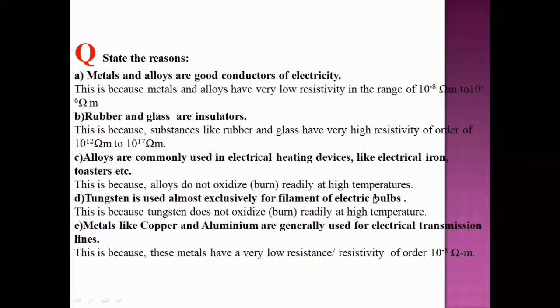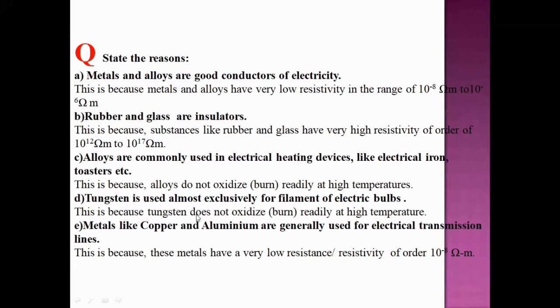Electric bulb, we know it converts electrical energy into light energy. How? First the electrical energy is converted into heat energy. It heats that filament so that we get light. Now look, tungsten is used almost exclusively for filament of electric bulbs. What is the reason?